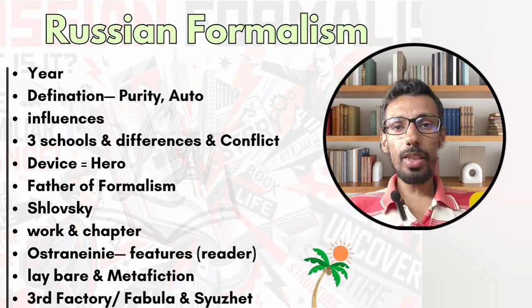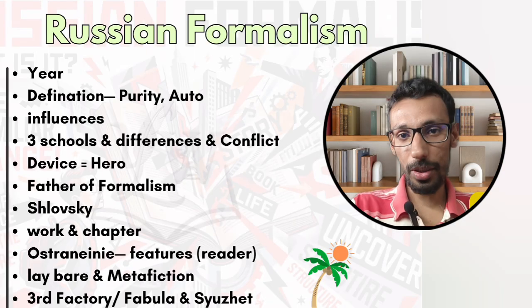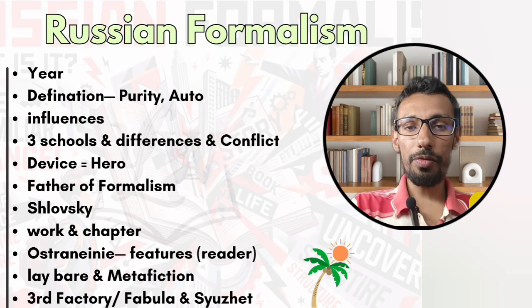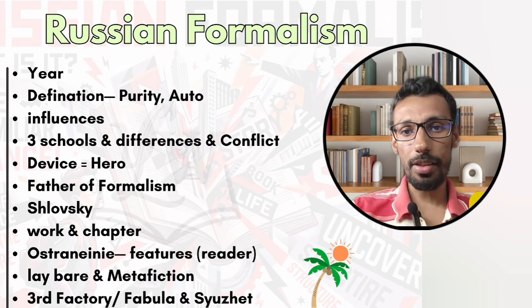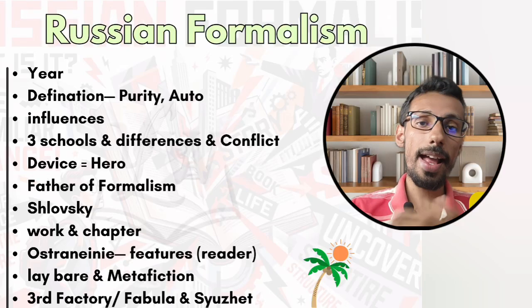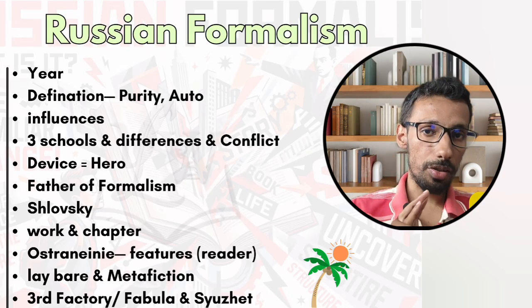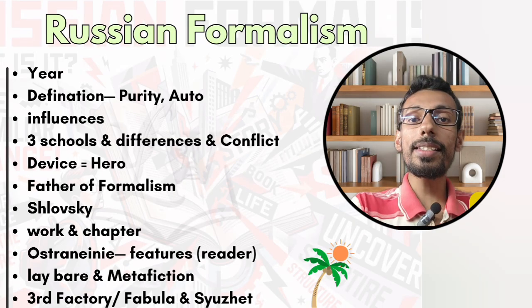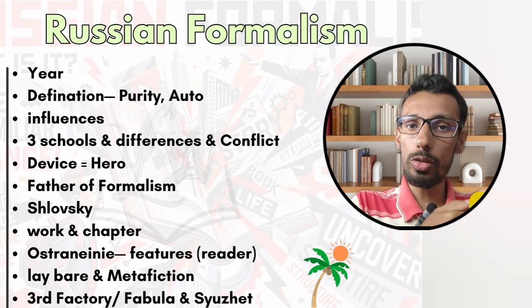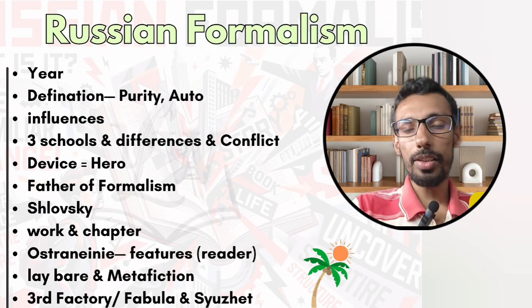Okay, it's done. Now we have another concept which is known as third factory. Although it's the name of the book, in the examination they're going to ask you how many factories are there according to Viktor Shklovsky. You have to write there are total 3 factories. The first factory is the childhood as well as his family. Second factory is the OPOJAZ, the School of Poetic Language, all right, 1916. And the third factory is his work in the Soviet Union for the movies. So he has a great influence on the movies also. Okay, these are the 3 factories that you have to remember.